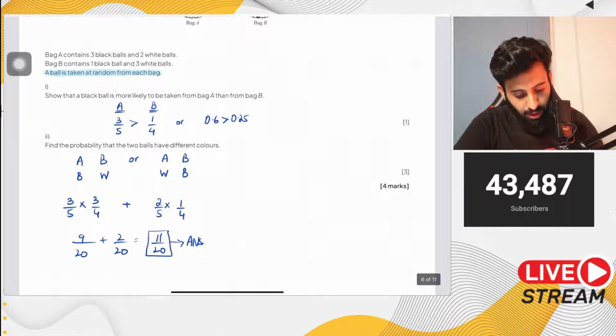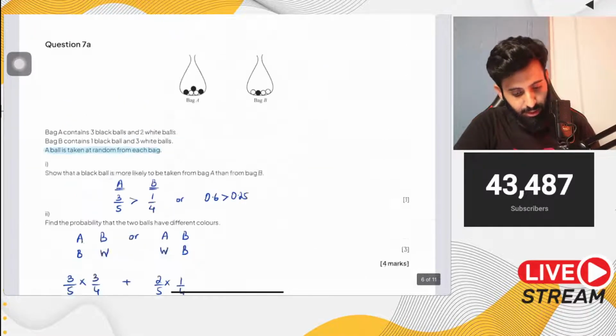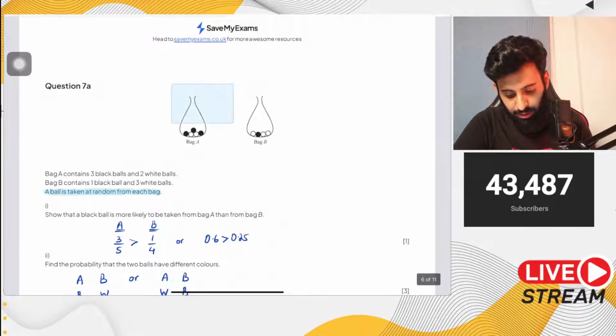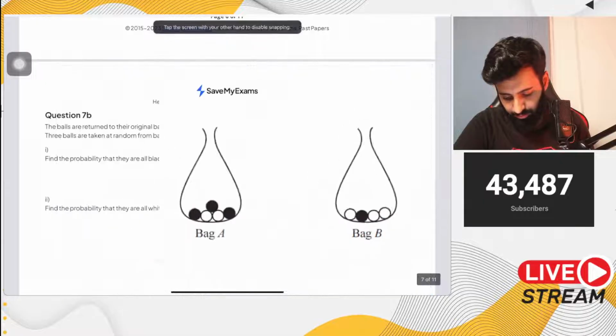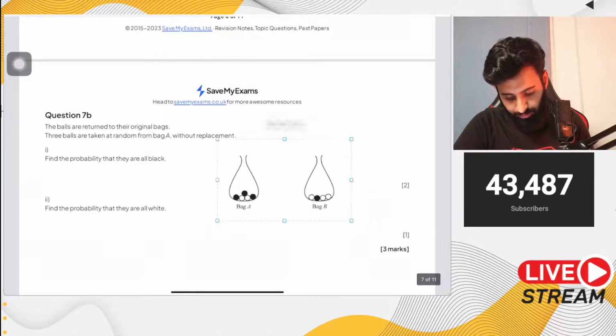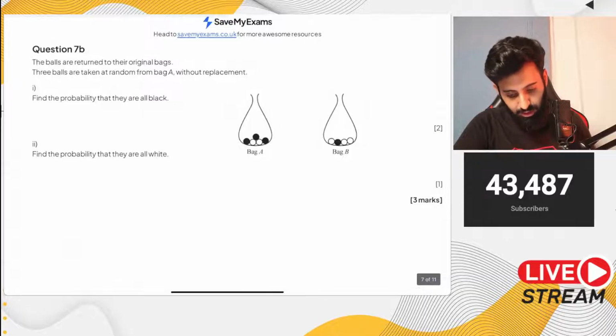Now here's part B. Again, I'd like you guys to try and solve part B first. Here's the diagram for reference. Good luck.